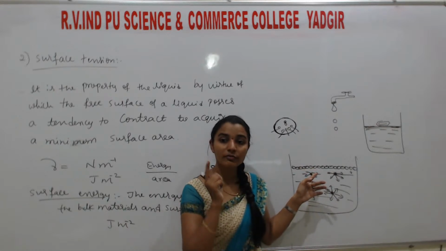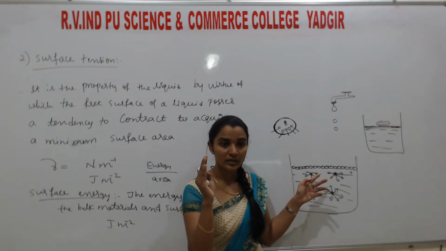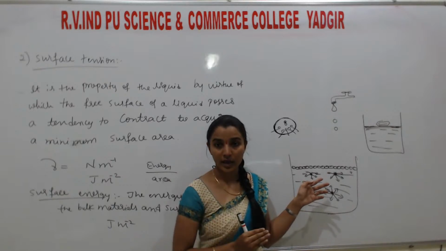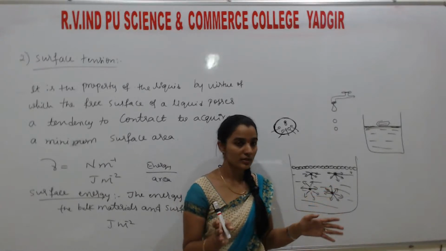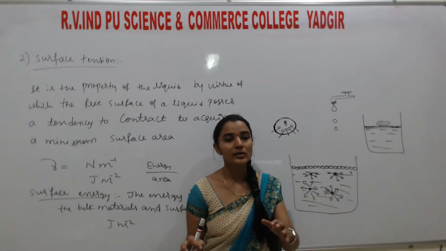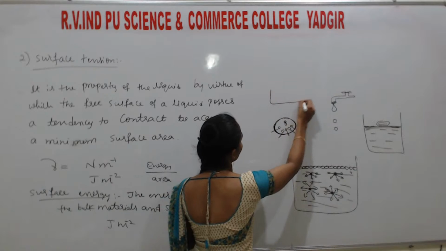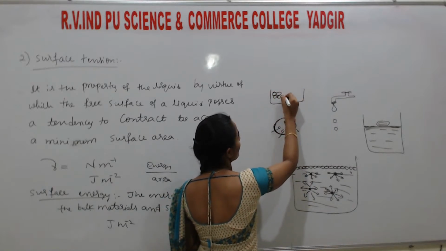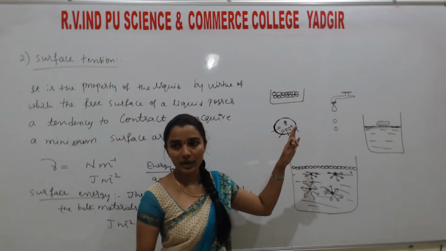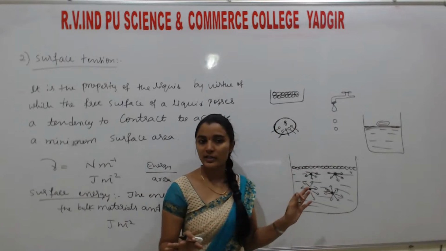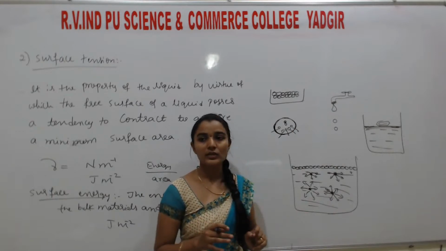Surface tension is only for liquids, not for gases. Just understand the concept. If the temperature is more, liquids start converting to gas. That means obviously surface tension decreases. For gases there is no surface tension. For solids also there is no surface tension, because the atoms in a solid are already tightly bound. There is no arrangement of atoms towards downward, backward, forward, or above. It cannot take place. So in solid and gaseous, there is no surface tension. Only in liquids there is surface tension.